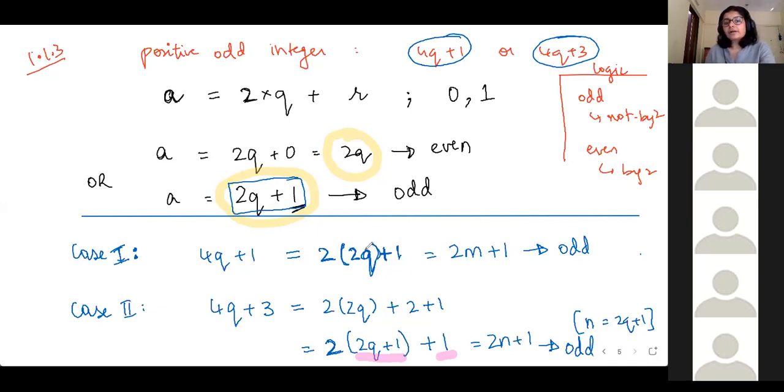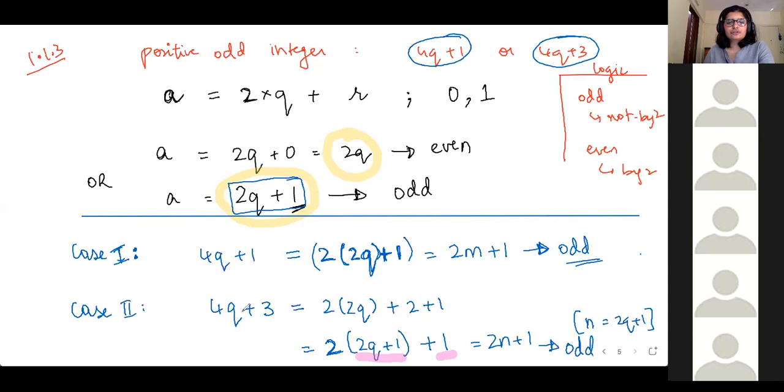Whatever value you give to q, q equal to 1, q equal to 2, q equal to 10, q equal to 19, 2 into something is going to be even, plus 1 is going to be odd. So no matter what the value of q may be, this overall expression is going to be odd because it is of the form 2 into something plus 1. So that is why we could prove that 4q plus 1 is odd.